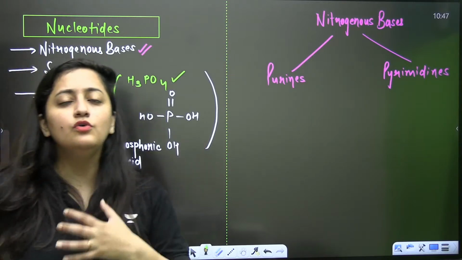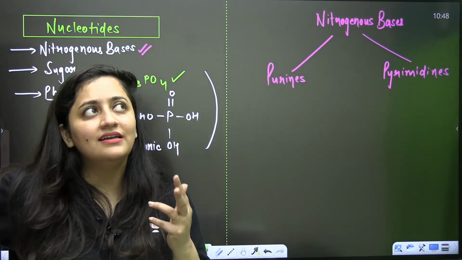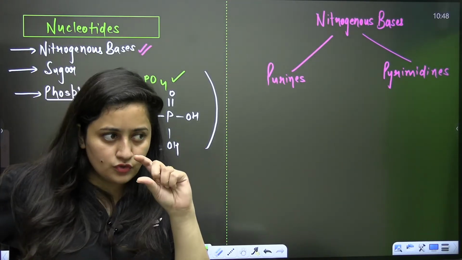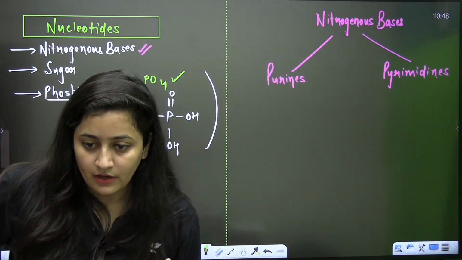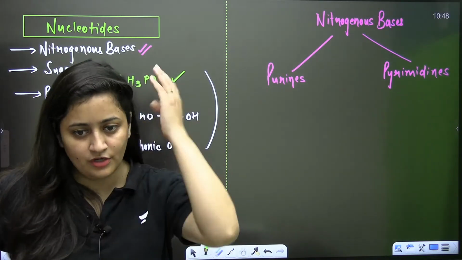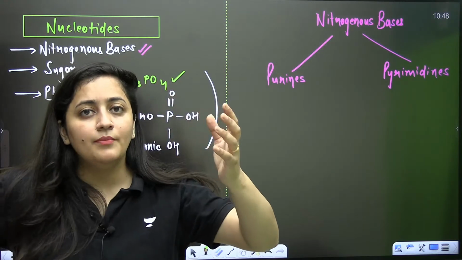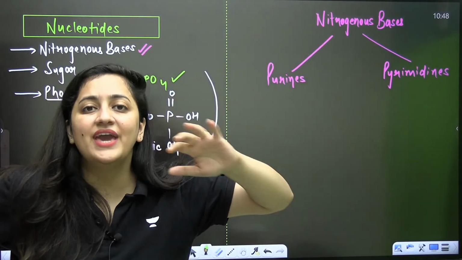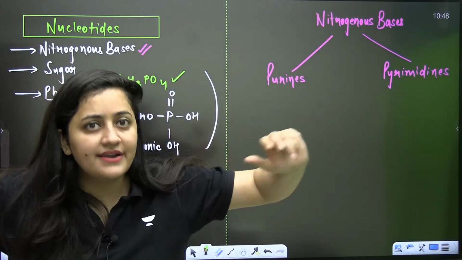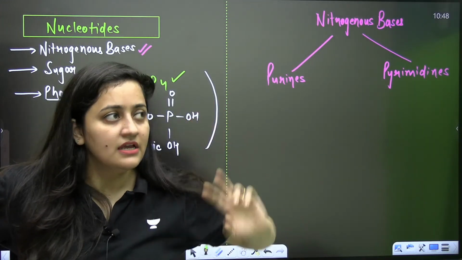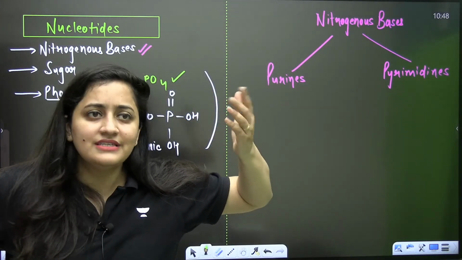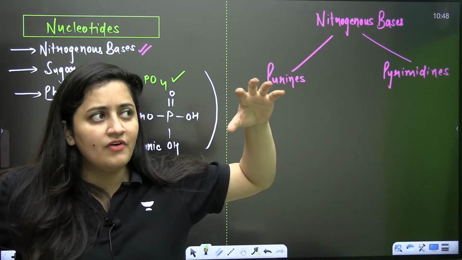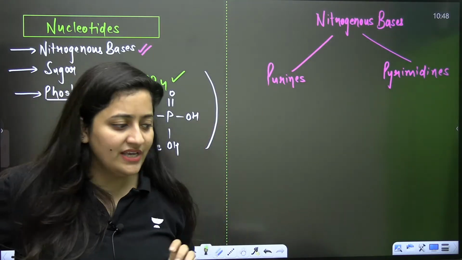Let's relate it with human physiology a bit. When we talk about the excretory waste, what is excretion? It is the removal of nitrogenous waste, or you can say simply the removal of our metabolic waste.